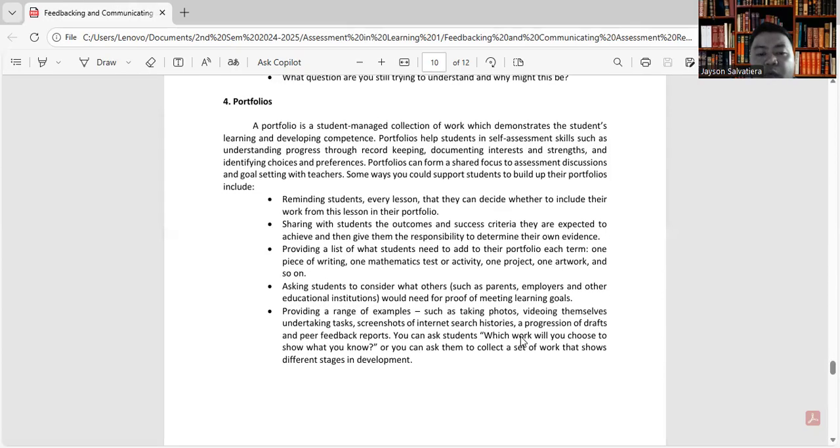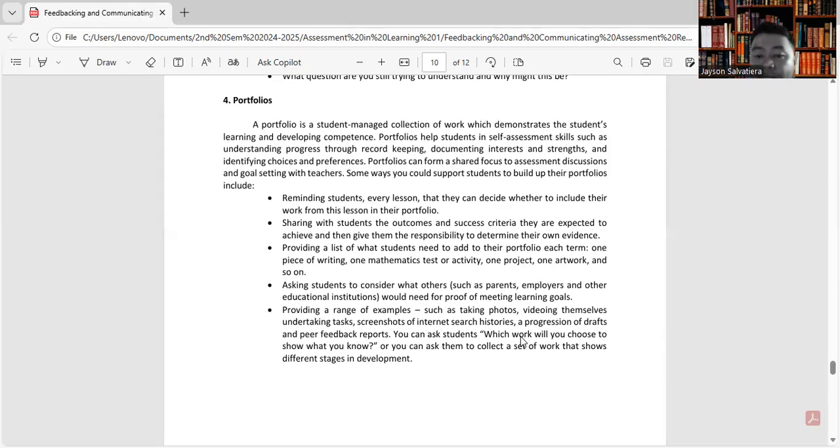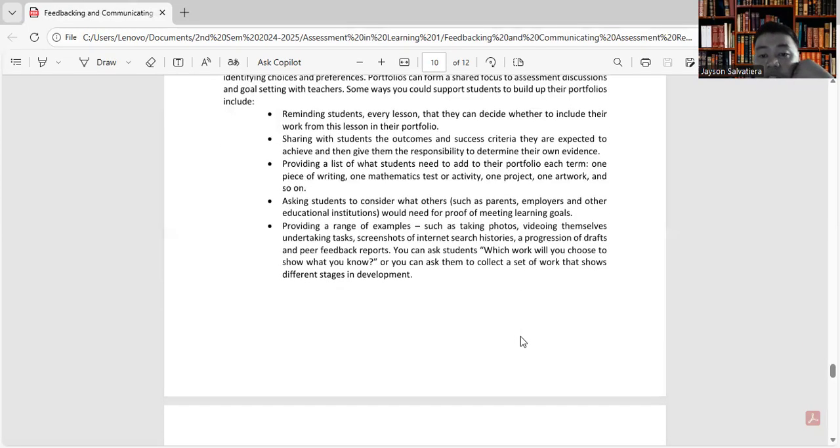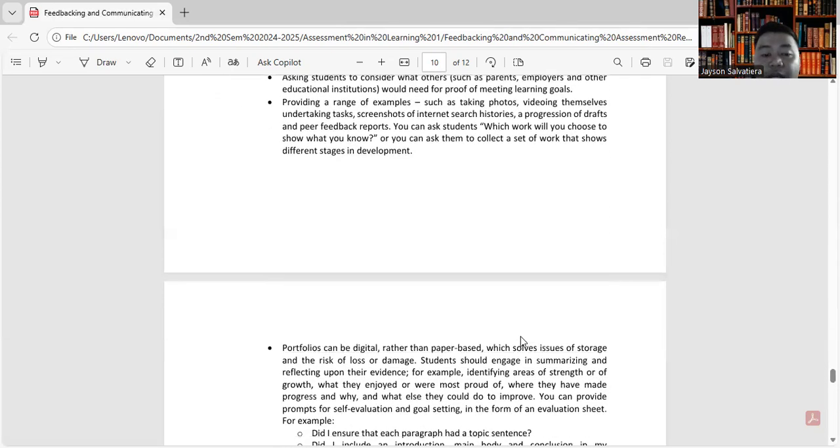Another, asking students to consider what others, such as parents, employers, and other educational institutions, would need for proof of meeting learning goals. And providing a range of examples, such as taking photos, videoing themselves, undertaking tasks, screenshots of interest search histories, a progression of drafts, and peer feedback reports. You can ask students, which work will you choose to show what you know? Or you can ask them to collect a set of work that shows different stages in development.